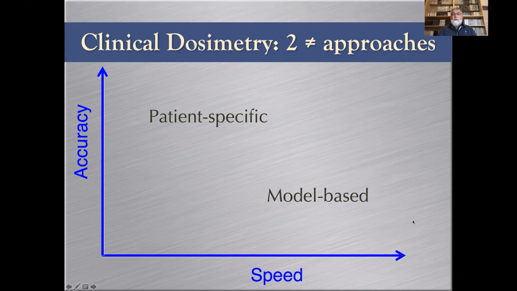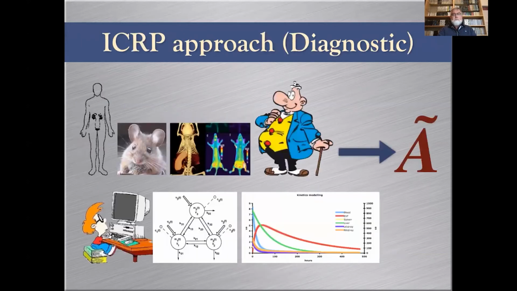We're going to carry on discussing model-based dosimetry. So how to compute the absorbed dose is how to derive cumulated activity and how to get the S value. According to ICRP recommendations for diagnostics, the cumulated activity is obtained from healthy volunteers for diagnostic tracers, from a small group of patients, or sometimes extrapolated from animal measurements.